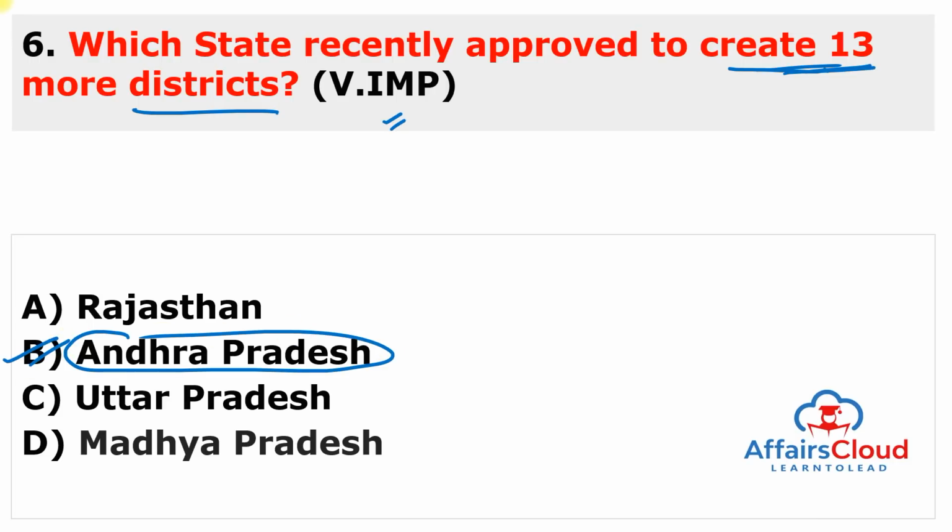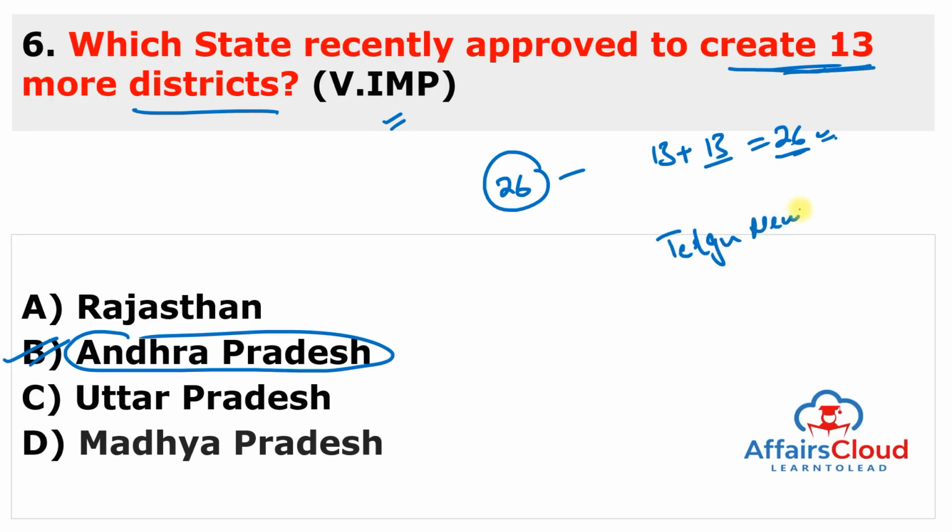The state government of Andhra Pradesh has given its approval to increase the number of districts of the state to 26, because now total districts are 13. 13 will be more added, so it means total districts will become 26. And the process for creation of 13 districts will be completed by Telugu New Year, which will be celebrated in April 2022. It means all the process will be completed by April 2022.